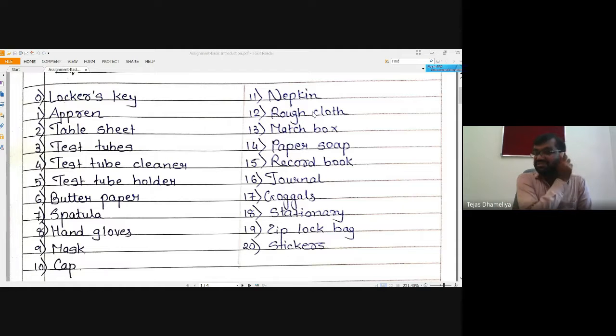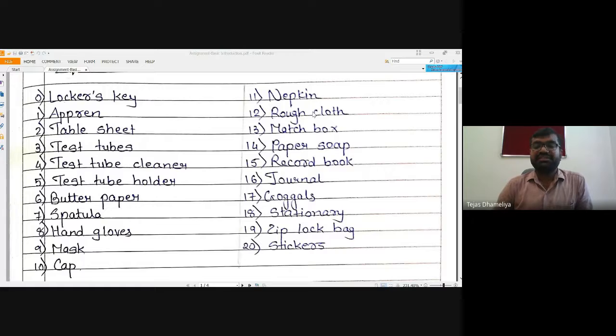It should not be that in the chemistry lab only any one of us has a matchbox, and 15-20 people are using the same matchbox. I have seen that many people use just a single matchstick to carry the flame from one burner to another burner to light it. That is also not a good practice. Have a matchbox with you. It is not that expensive, mainly 5-10 rupees; for 20 rupees you get 5-6 matchboxes.